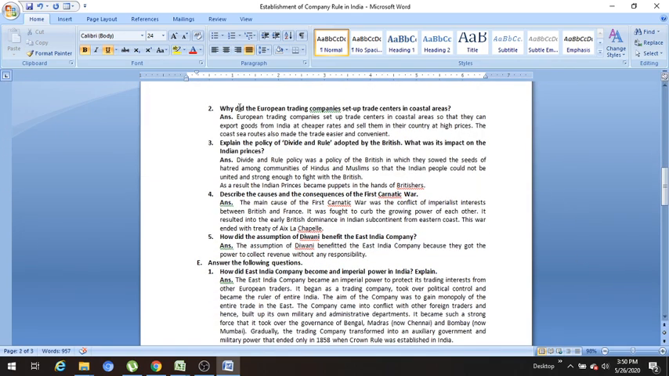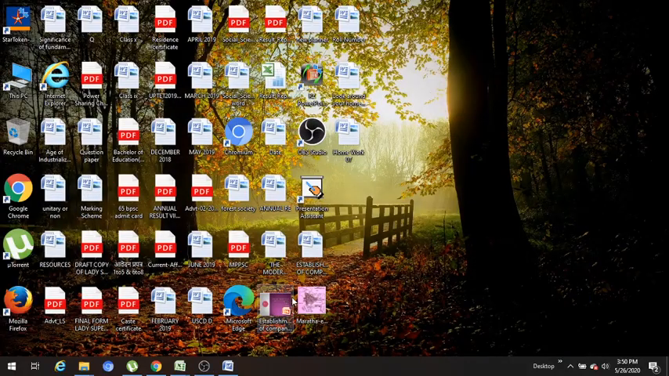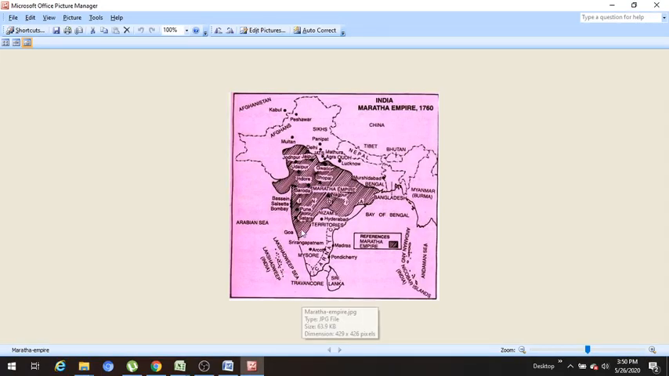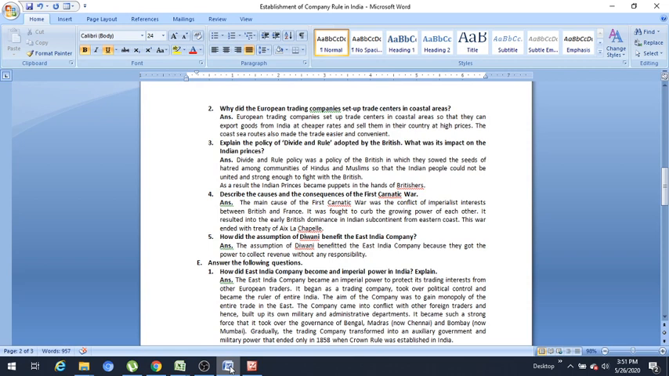Now, why did European trading companies set up trade centers in coastal areas? So coastal areas, let us see the map here. This is the map, and this is the coastal area of India. Here Bay of Bengal, Indian Ocean, and this is Arabian Sea. So from here to here, this entire boundary is the trading coastal area. So why did Europeans set up their centers in this area?